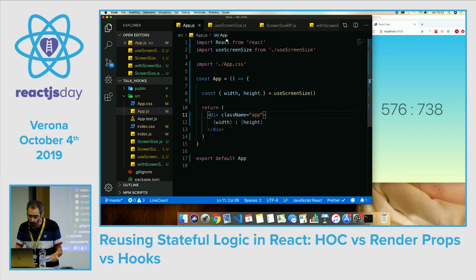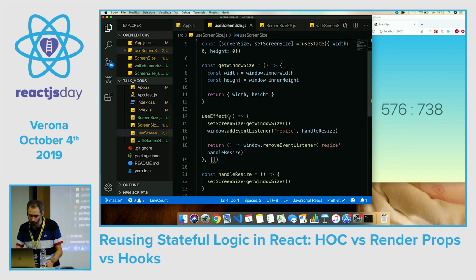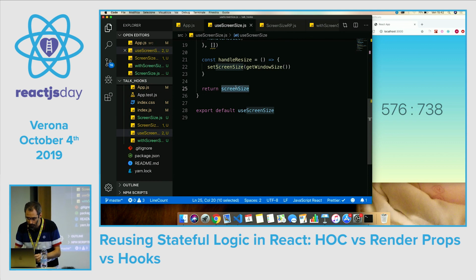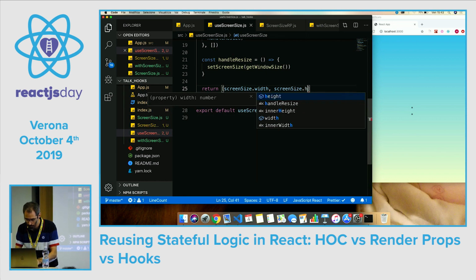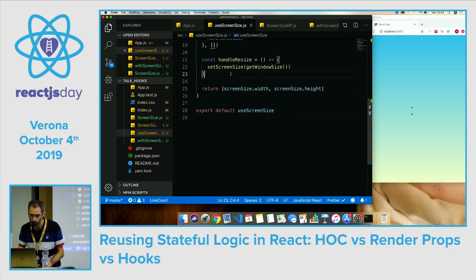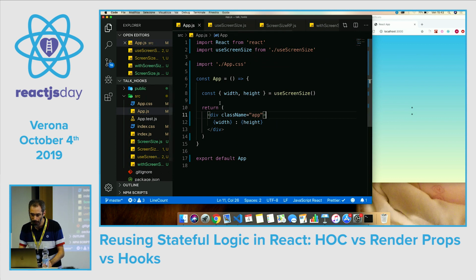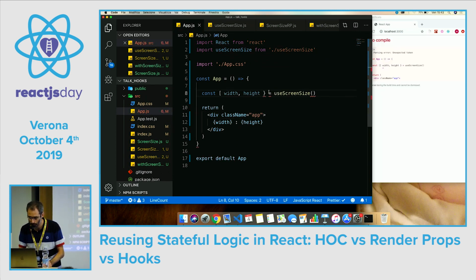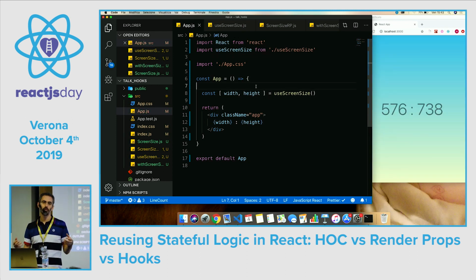So if we wanted to refactor this code to return an array, we can do it easily. screenSize.width and screenSize.height. Return the two in an array, and so this time we can destructure from the array. And so renaming the variables is easier, because we don't have to alias.